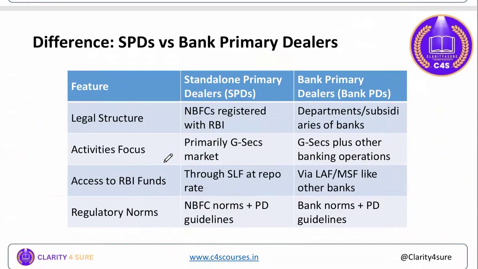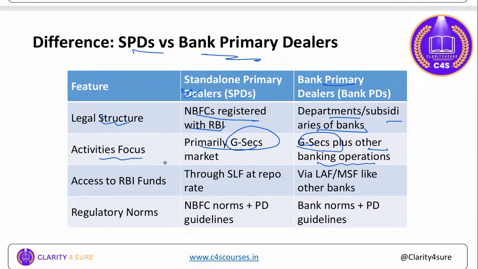See here the primary difference between SPDs and bank primary dealers. SPDs' legal structure is NBFC registered with RBI. However, bank primary dealers are departments or subsidiaries of banks. Activity focus: SPDs primarily deal in the government security market. However, bank primary dealers, apart from the government security market, need to do their banking operations as well. For access to RBI funds, SPDs get the standing liquidity facility at the prevailing repo rate, while bank primary dealers can access RBI funds via the liquidity adjustment facility and marginal standing facility like other banking tools, right?